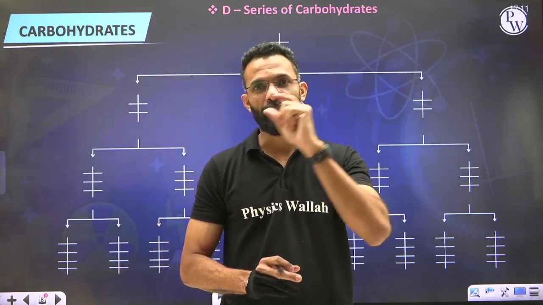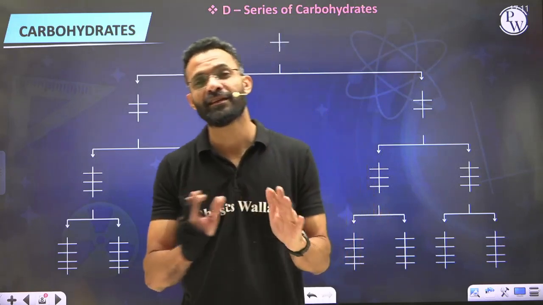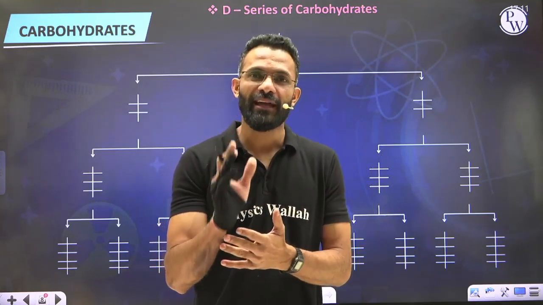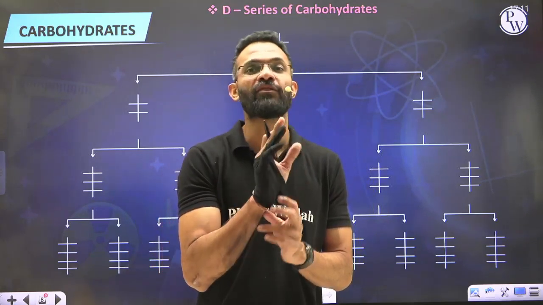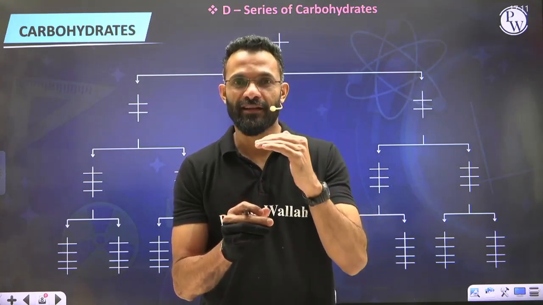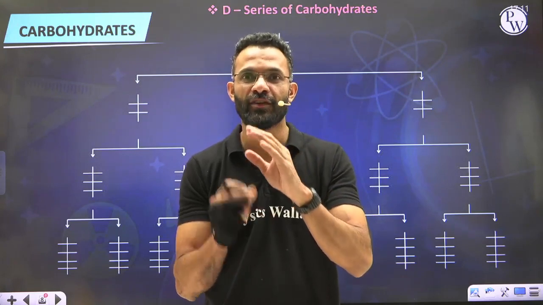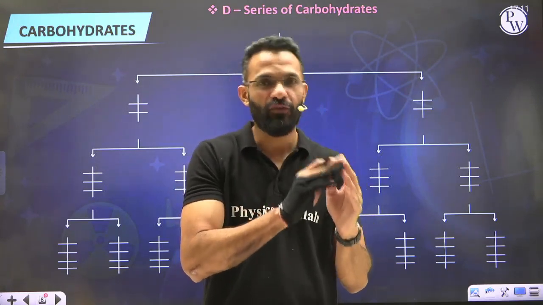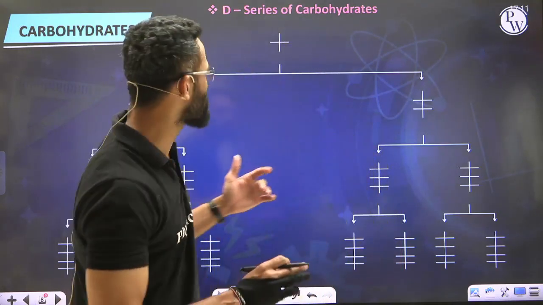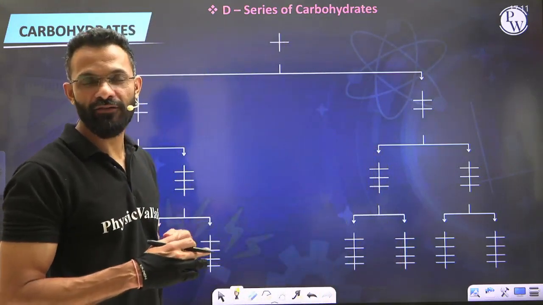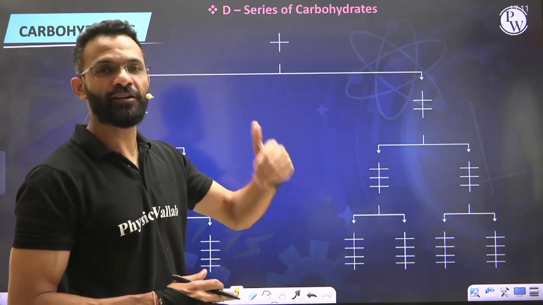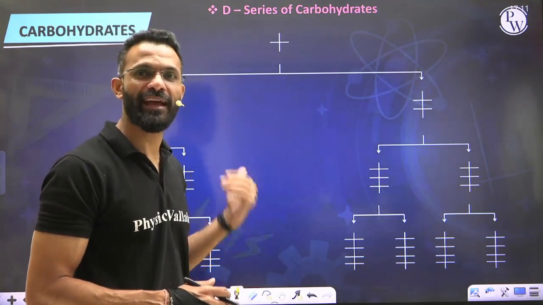But when it comes to capital D and capital L, it has nothing to do with the optical rotation of the sugars. Capital D and capital L is a relative configuration that talks about the lowest chiral carbon atom in the Fischer's projection, whether OH is present to the right or to the left. In case of carbohydrates, in the Fischer's projection, at the lowest chiral carbon, if OH is present to the right, we call it a capital D sugar. And if it is present to the left, we call it a capital L sugar.